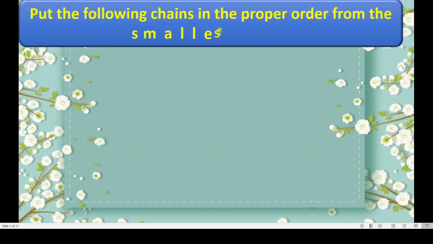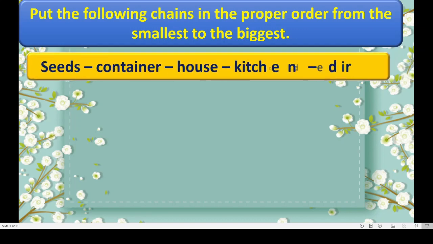Put the following chains in the proper order from the smallest to the biggest. Here we can see some things: seeds, container, house, kitchen, dried chili. Okay, these are given here. What to do here? We have to write them from smallest to the biggest.